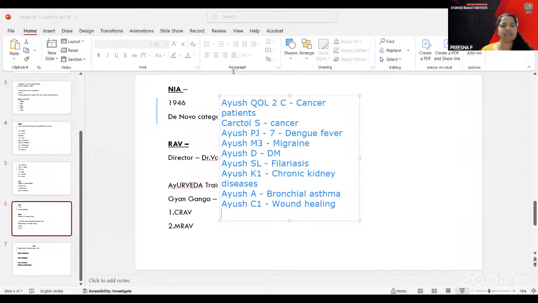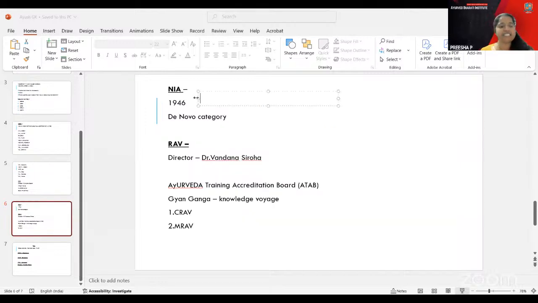Okay, the first one is regarding the Ayush digital initiatives. The first one is regarding the Ayurveda e-learning portal. This is mentioned under this part, Ayurveda e-learning portal. The main purpose is an electronic online learning program designed for Ayurveda.